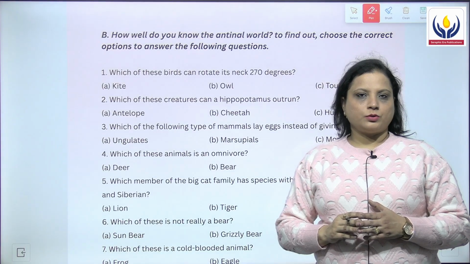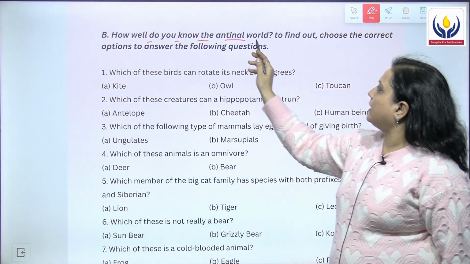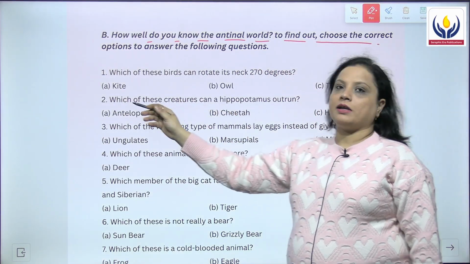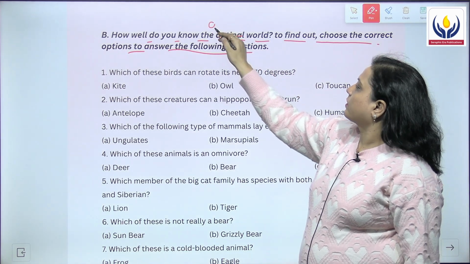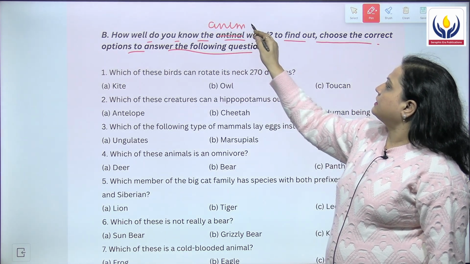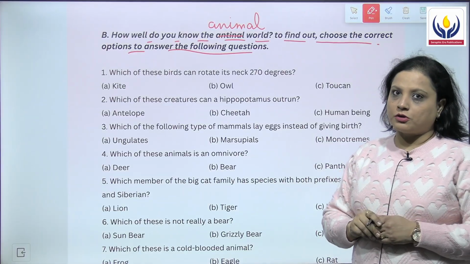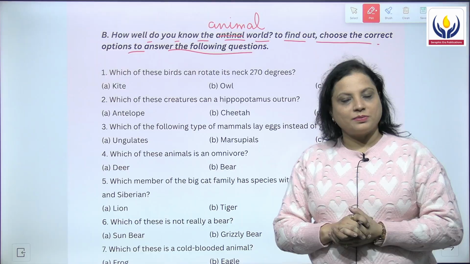On this page, the question says, how well do you know the animal world? To find out, choose the correct option to answer the following questions. Let's see what the questions given below are. We'll read the options for them and then mark a tick on the correct answer. So let's begin with it.